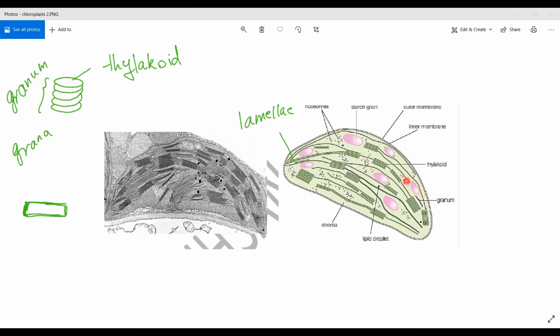Now, what about these? These are starch grains or starch granules. When the chloroplast makes glucose by photosynthesis, part of this glucose is stored as starch, because we have already known that starch is formed of hundreds or thousands of glucose molecules, and they are stored in the plant cells. They are stored in these chloroplasts. Once they are formed, they can stay for further usage in the chloroplasts.